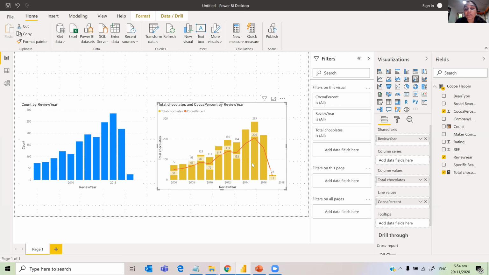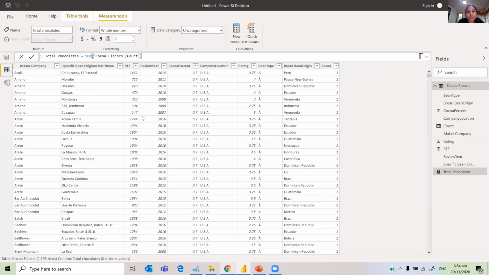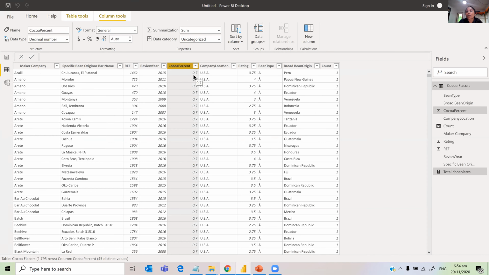And if we look at this one, the rating, and the cocoa percentage, okay, percentage is not displaying correctly. Let me check the data. Okay, percentage here, see here the percentage has changed. It's displaying as 0.7. So I want to change that to percent, so that it's correctly represented when we use it in the report.